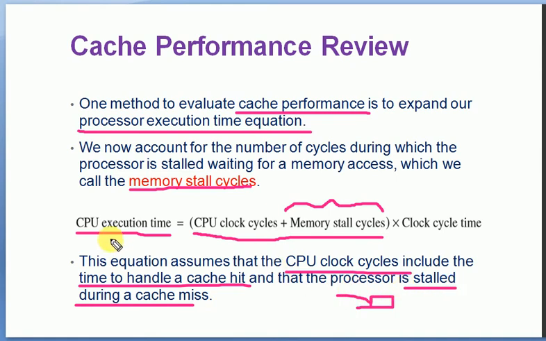So if the data is available, that will be processed as part of the CPU clock cycle, and then the processor will be stalled if there is a cache miss. From there onwards we have the clock cycles taken for memory stall cycles.